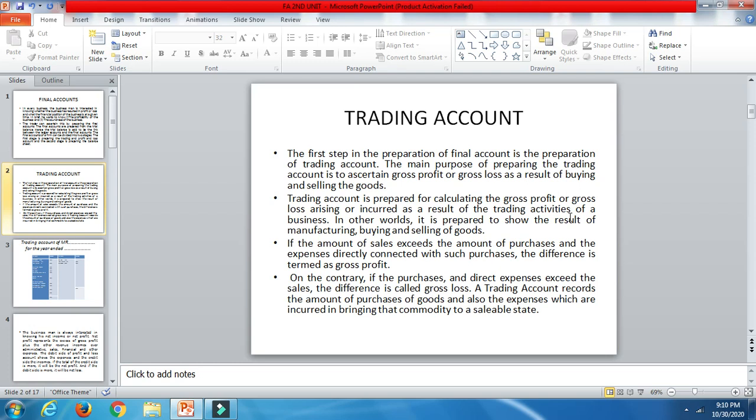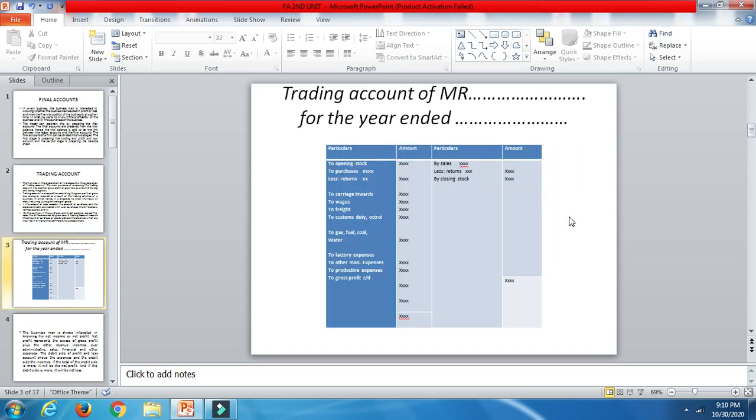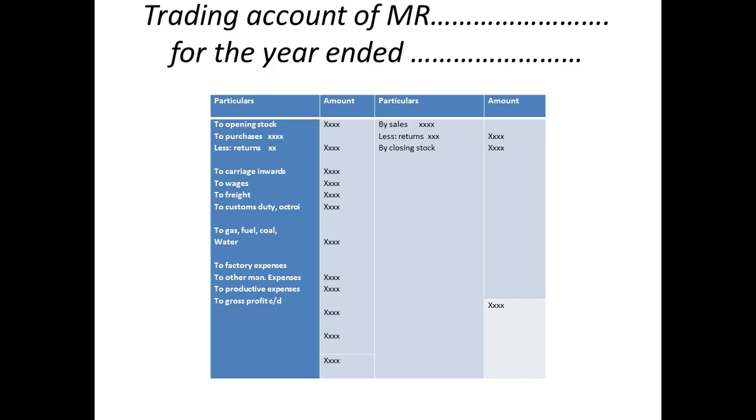So the trading account records the amount of purchases of goods and also the expenses which are incurred in bringing the commodity to a saleable stage. I am going to show you in the bigger pointers. This is a proforma, the structure of the trading account, just like the format I gave in my last class for the BRS. Here also it's a format. These are the only points that will be there in the trading account.